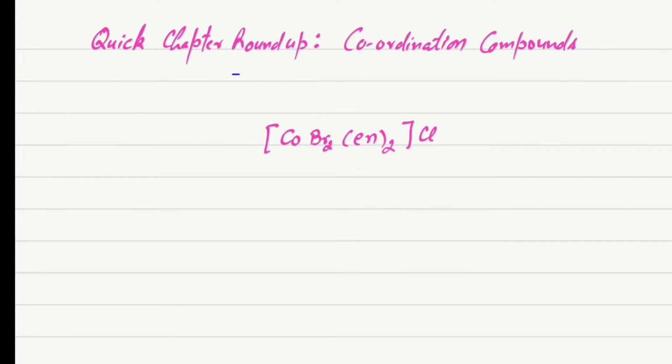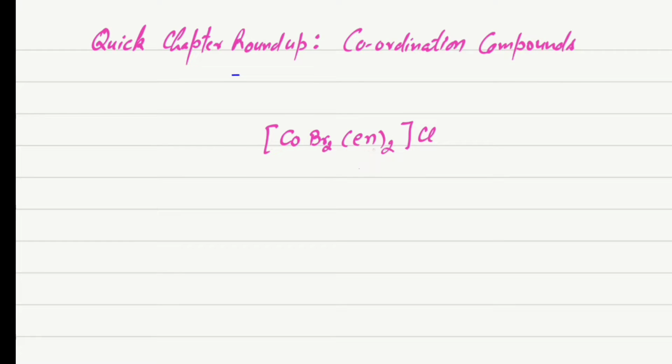Have the quick chapter roundup of coordination compounds. Let's take an example of a coordination compound, that is dibromido bis(ethane-1,2-diamine) cobalt(III) chloride. This is a coordination compound.